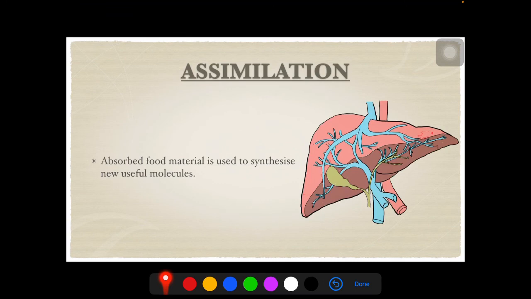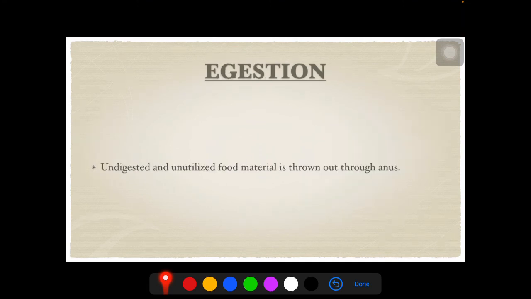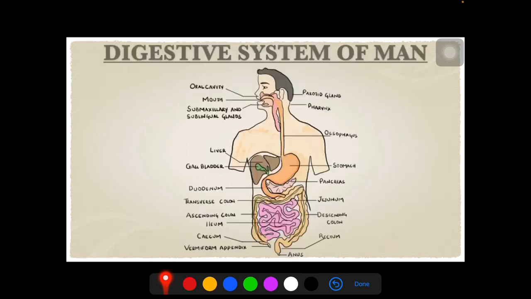The absorbed food material being used to synthesize new useful molecules is referred to as assimilation. This is again an MCQ question. What is assimilation? Simply, the absorbed food material used to synthesize new useful molecules is referred to as assimilation. Egestion. The undigested and unutilized food material thrown out through the anus is referred to as egestion.